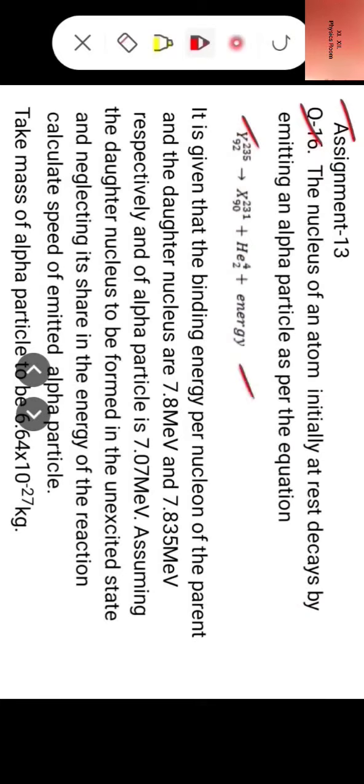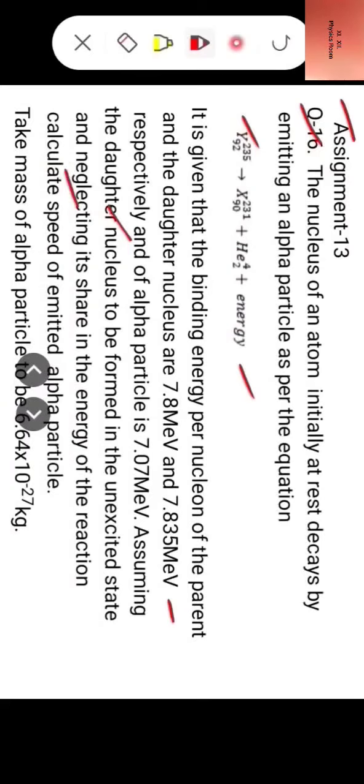It is given that the binding energy per nucleon of the parent and the daughter nucleus are 7.8 million electron volt and 7.835 million electron volt respectively, and of the alpha particle is 7.07 million electron volt. Assuming the daughter nucleus to be formed in the unexcited state and neglecting its share in the energy of the reaction, calculate the speed of the emitted alpha particles.